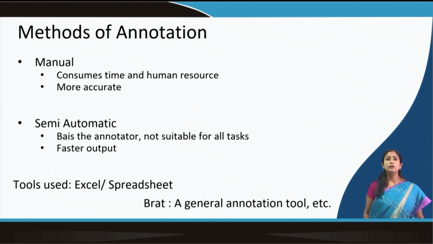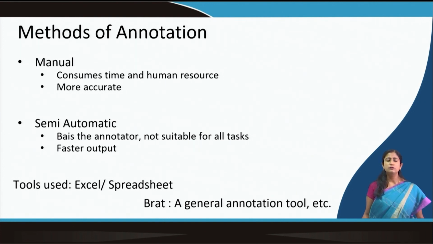Then there is another way of tagging, that is the semi-automatic way. The system does half of the job. It tags the data as per how it has been trained, and then based on that it is checked again. So, humans check it, but at times it can be biased and not suitable for all the tasks, but of course, the work is done faster.